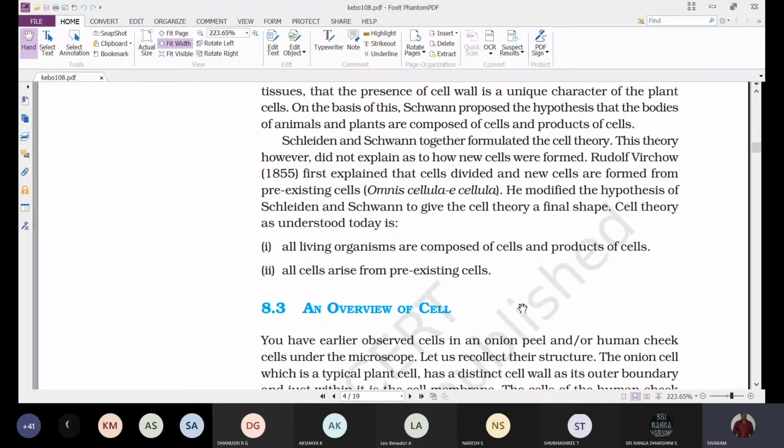These are the two major statements of the cell theory. Of that, the first statement is given by Schleiden and Schwann, and the second statement is given by Rudolf Virchow.